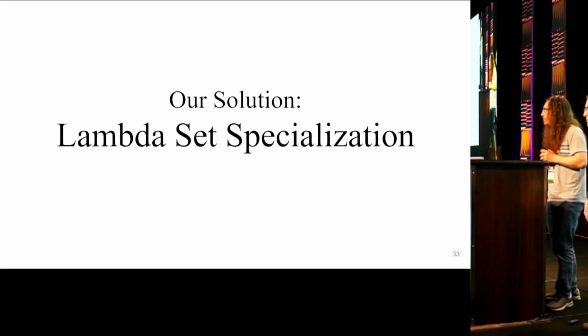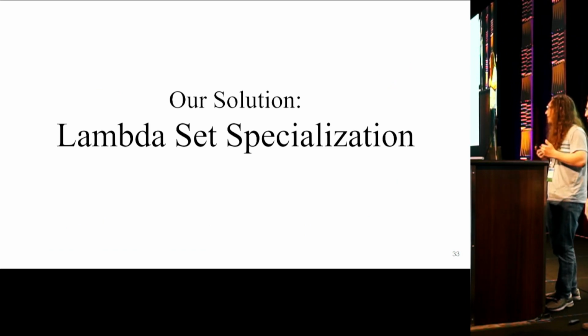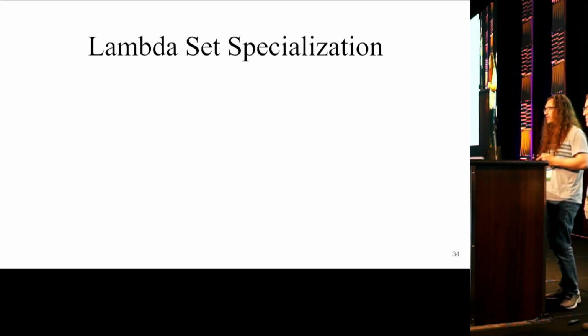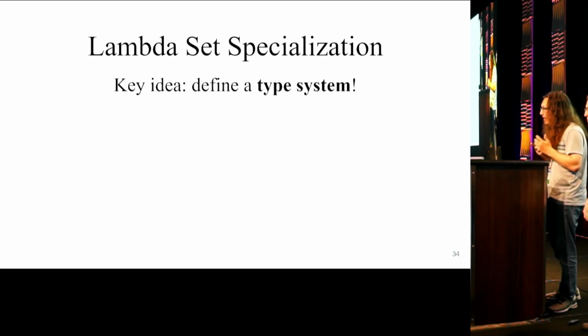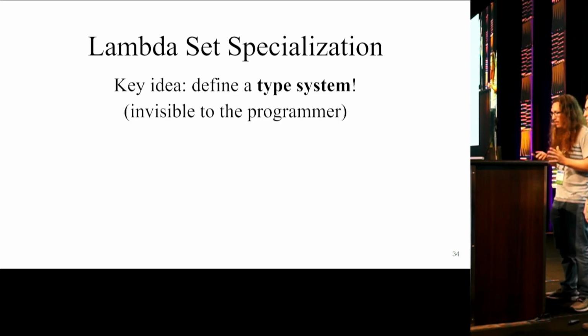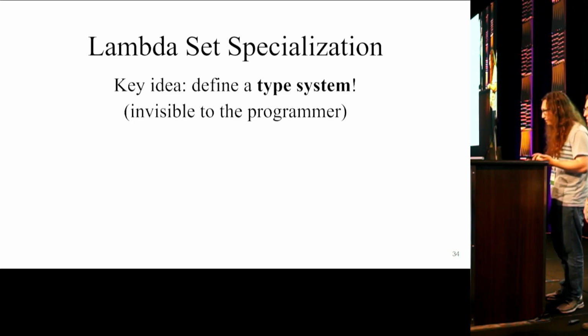So now we're going to talk a bit more in detail about RPass, LSS, and how it's able to achieve this sort of output. The starting point for LSS is to view defunctionalization as type inference. To that end, we define a compiler internal type system, invisible to the user, for which type inference never fails. We'll see in the next few slides why this is a useful framing for defunctionalization.